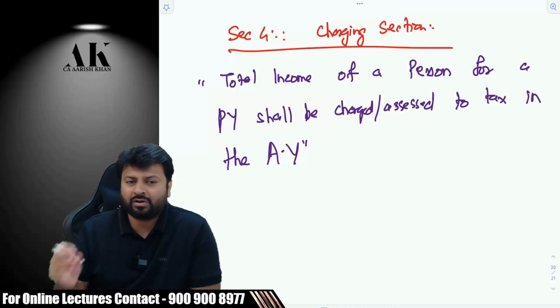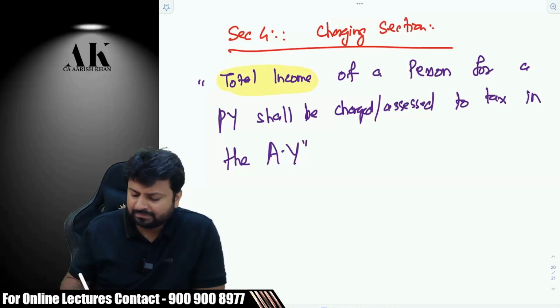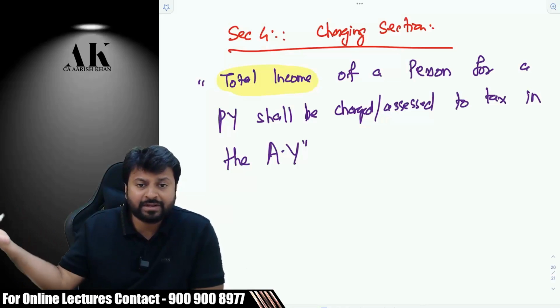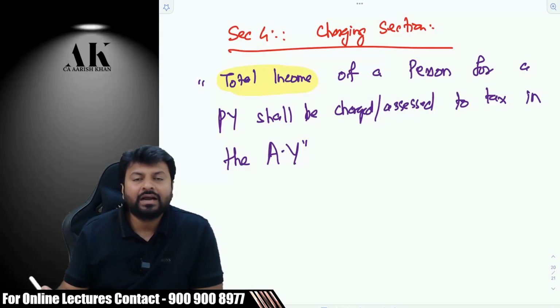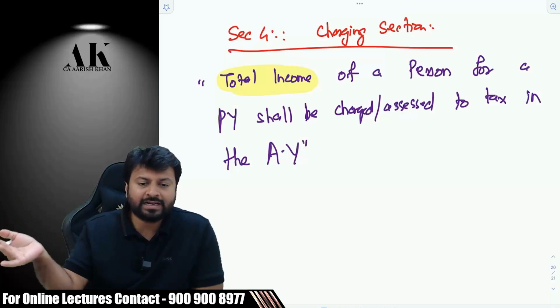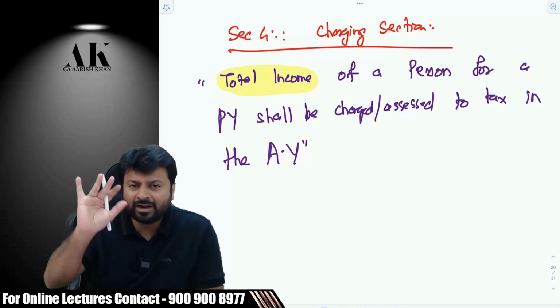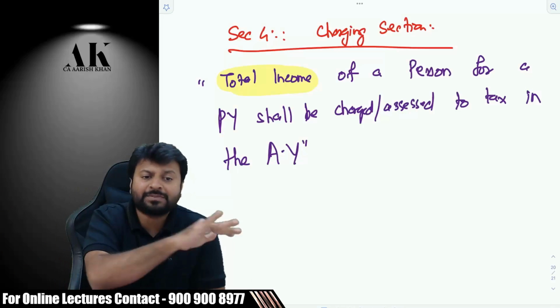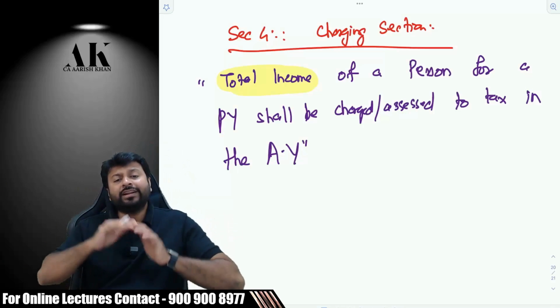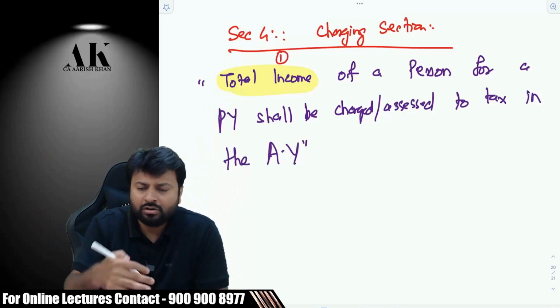No, it's not like that. There are a lot of small things in this. Let me speak about them one by one. What do I mean by total income? I need to identify that. I cannot generalize. I need to see the income tax law section 2, right? Is it defined or not? Every word has to be first verified. If it is defined, can I apply my general knowledge or my general interpretation on that? I cannot do that. I have to apply as per the law only. If a definition is not there, then we'll see what to do. So, total income. What is total income? I don't know. I'll see in a while.